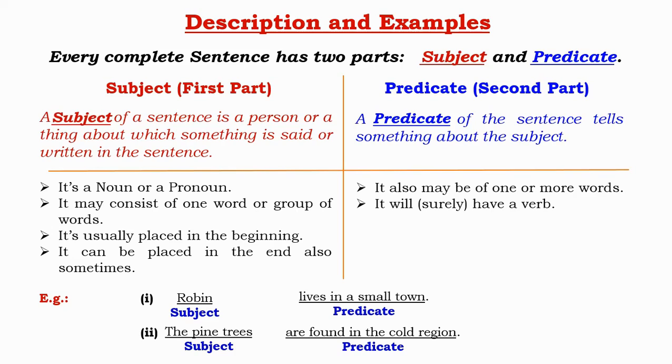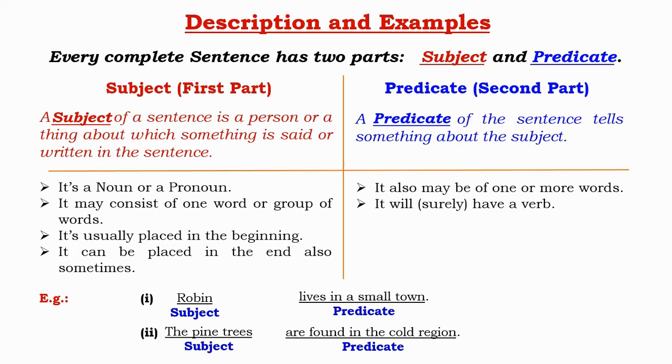Subject of a sentence is a person or a thing about which something is said or written in the sentence. It can be said that a subject is the noun or pronoun based part of a sentence and that element which performs the action. Now, when we talk about subject, we know that it is a noun or a pronoun.